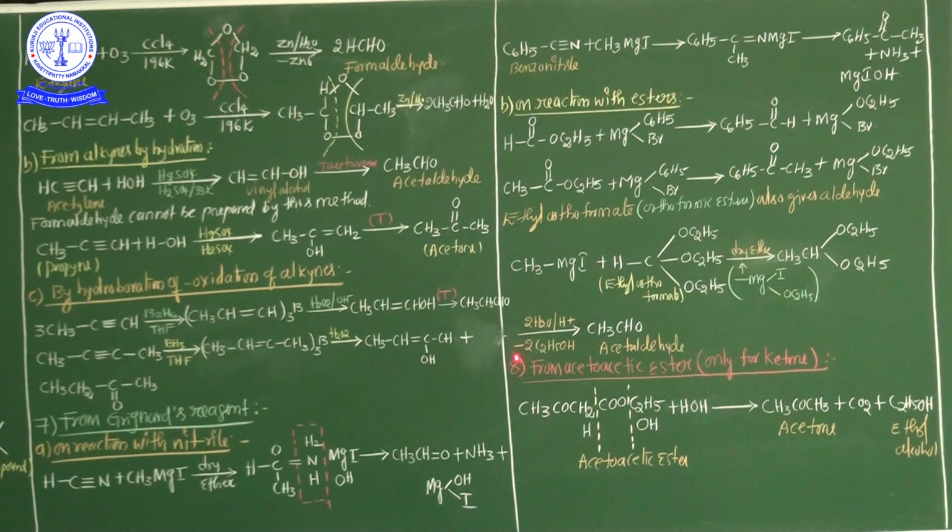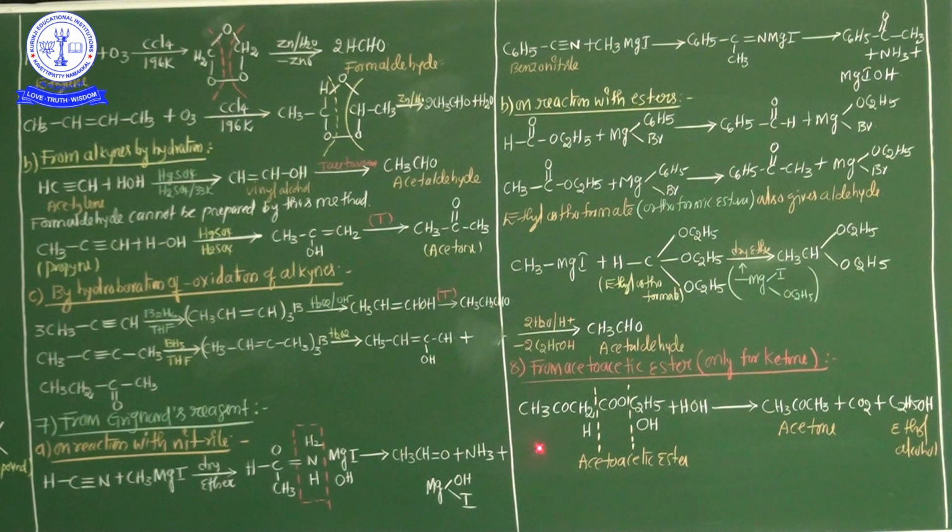And last and final, the ninth preparation method of aldehyde and ketone. See, from acetoacetic ester, only preparation of ketone, only for ketone. Now see here, from acetoacetic ester, ketones are prepared by the ketonic hydrolysis of acetoacetic ester, or its alkyl derivatives, by heating with dilute aqueous acid or dilute alcoholic solution of alkali.